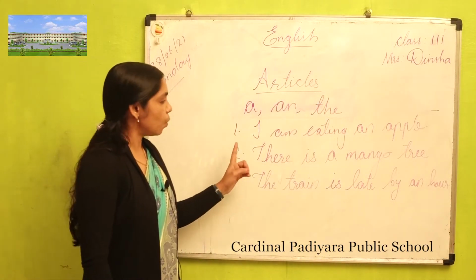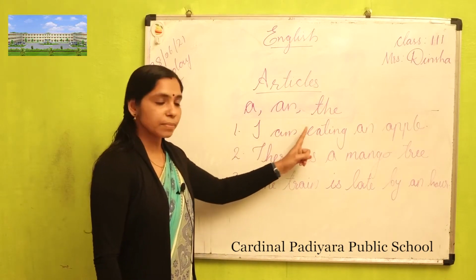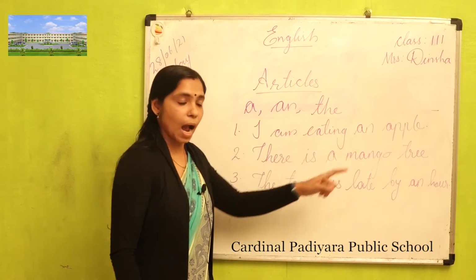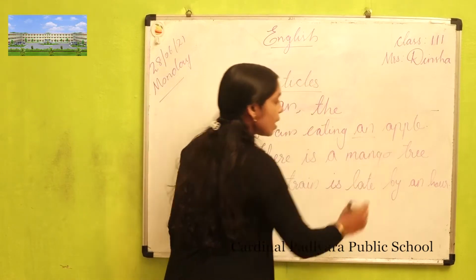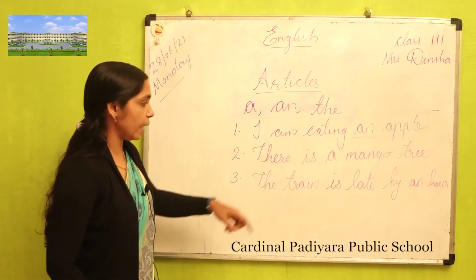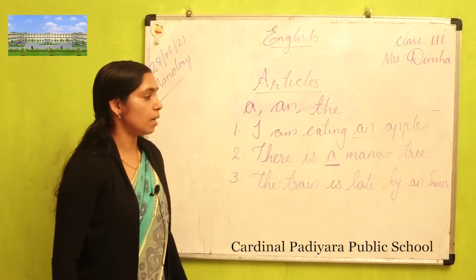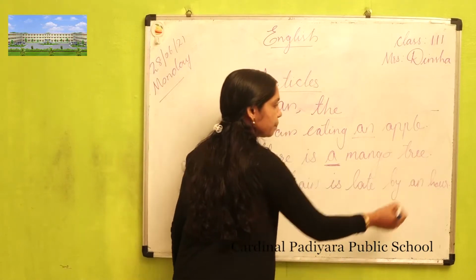All of you please read the sentences. First one, I am eating an apple. Second one, there is a mango tree.